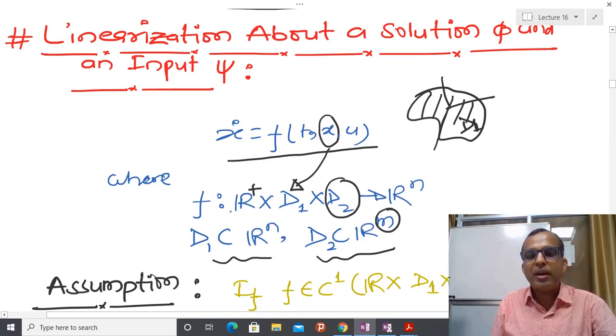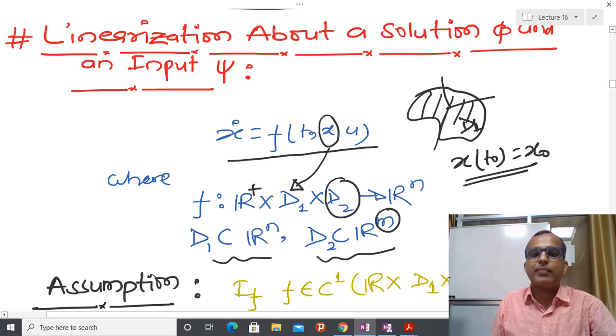So slowly you have to understand all the notions, because whenever you read some paper, this kind of notation is frequently used. If you write like this, then all information automatically comes into the picture. There is no need to write explicitly what f is, where x belongs, where u belongs, and what the mapping is. Everything is clear, so this is the complete representation. And most of the time, as I have already told you, in engineering problems we also specify the initial condition. So we are assuming that this is the initial condition for this particular system.